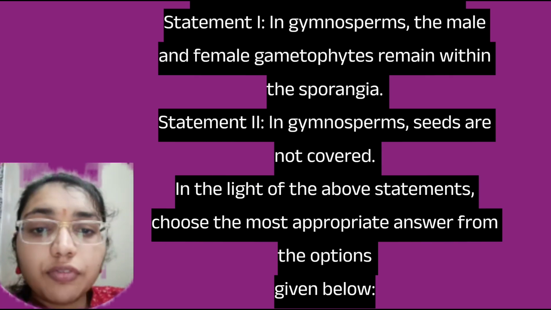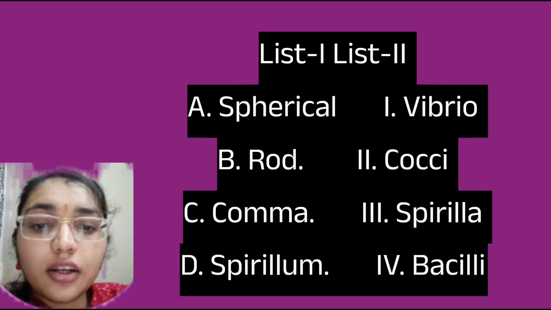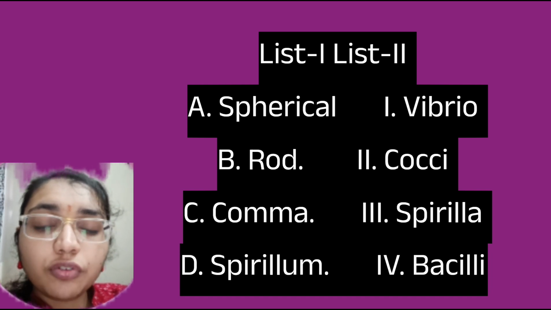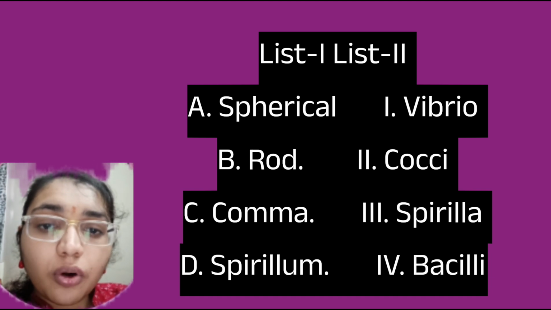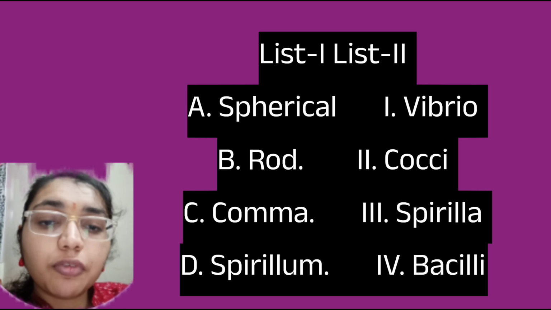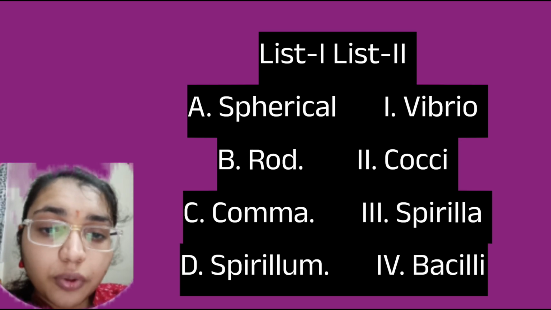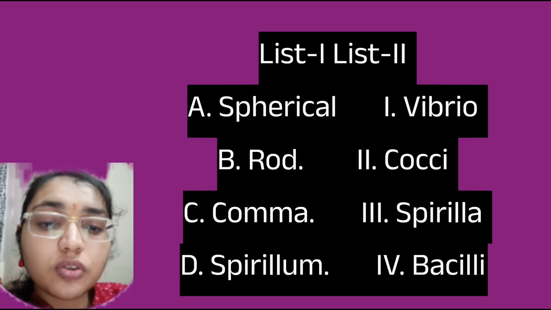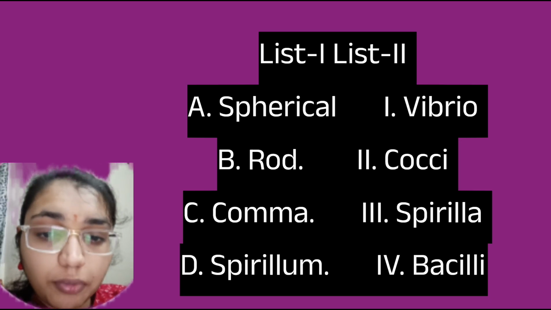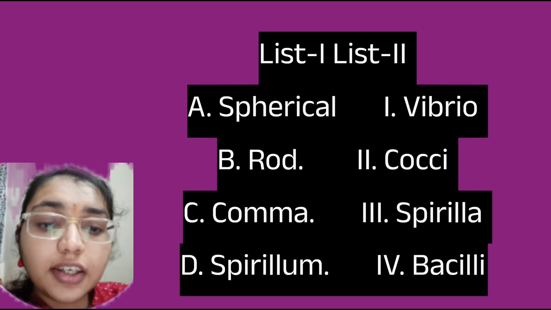Here various lists are given, list 1 and list 2 of the bacteria. So spiral, that is shown by which one of the following in list 2? Vibrio, Cocci, Spiral and Bacillus. These are all the shapes that are given, and we have to tell which type of shape is given for which type of bacteria. Bacteria are prokaryotes that are classified on the basis of the shape under microscopic taxonomy. So here we can see the spiral bacteria.